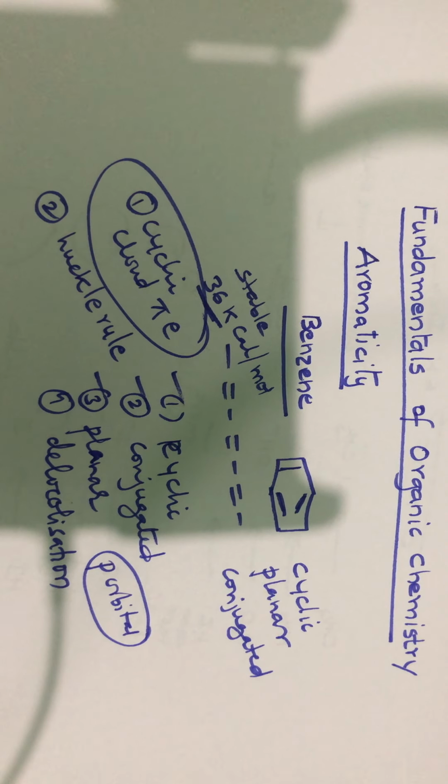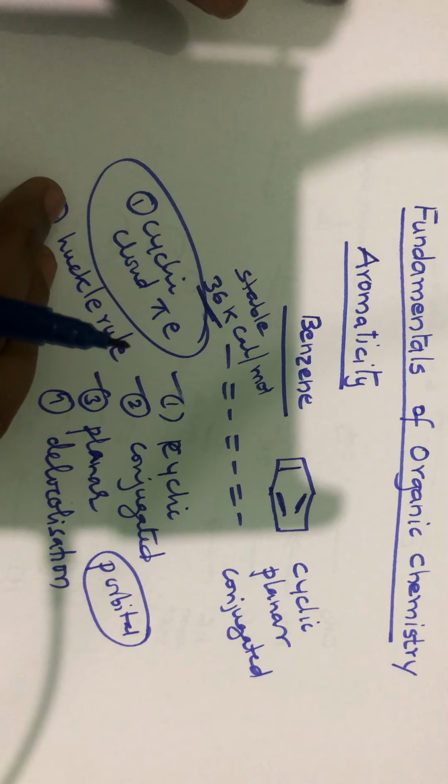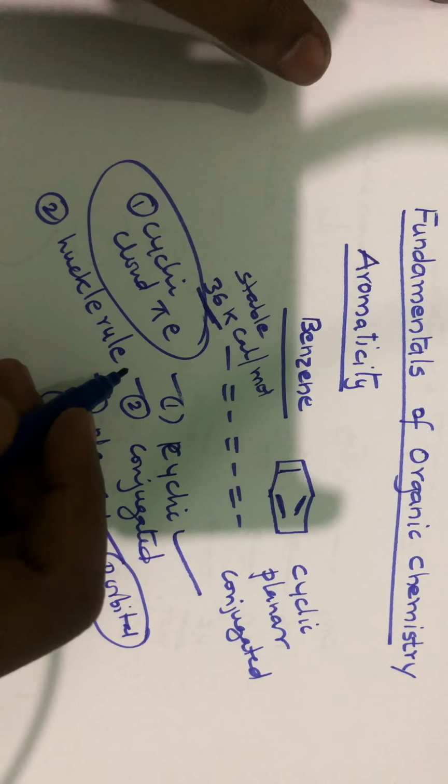Huckel's rule says that for a planar cyclic compound to be aromatic, it should have 4n plus 2 pi electrons, where n is 0, 1, 2, 3, and so on.